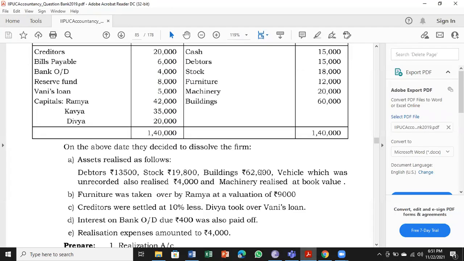Next, buildings 62,000 and vehicle, which was unrecorded, also realized 4,000.